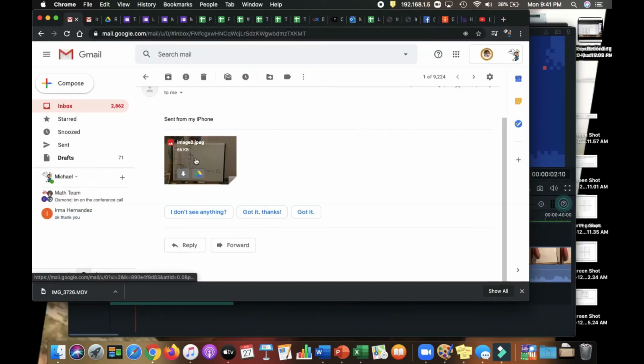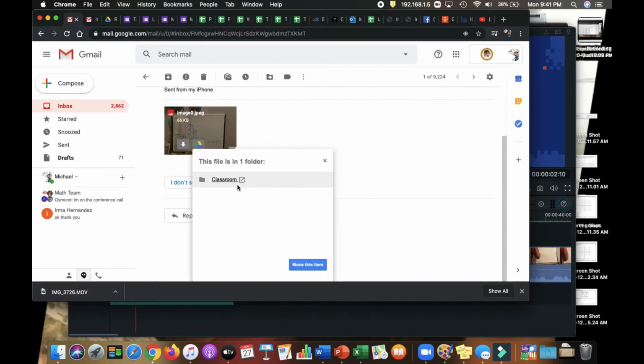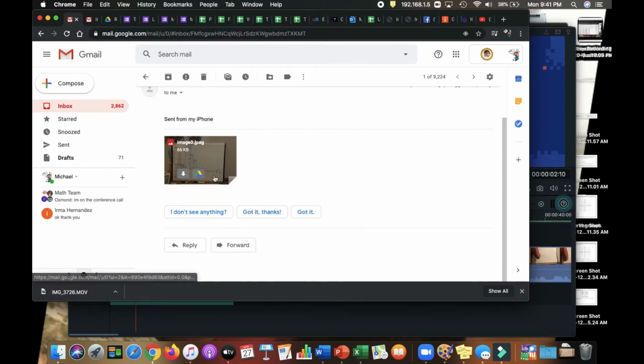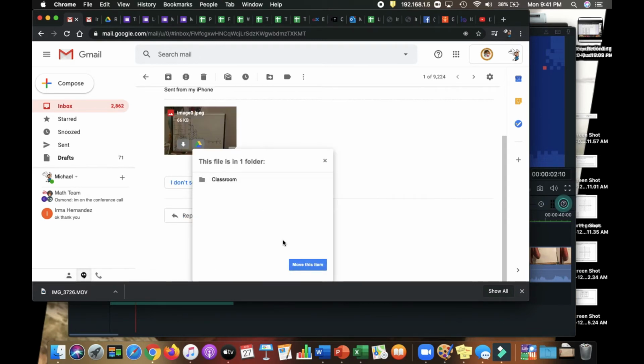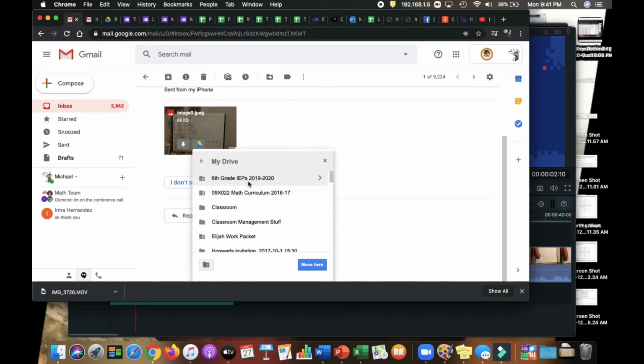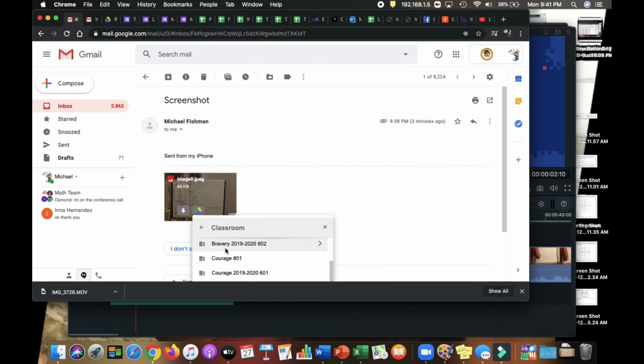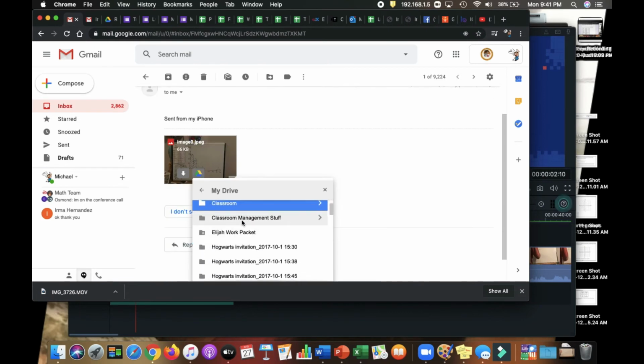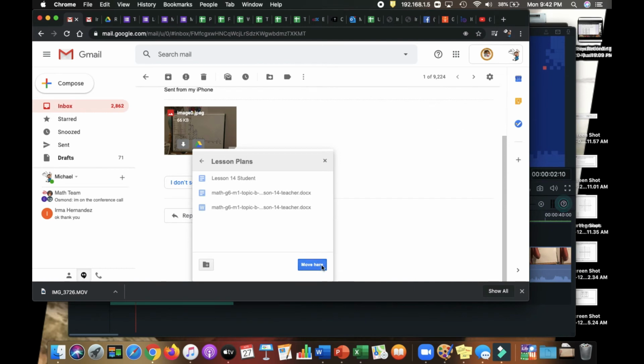Emailed it to myself. Called image0.jpg. I am going to add it to my Google Drive. So if I add it to my Google Drive, I can pick where I want to move it to. Let me move it to where it says Classroom. I'm going to click Move Here. Let me pick a different one. How about Lesson Plans? I'm going to move it here.